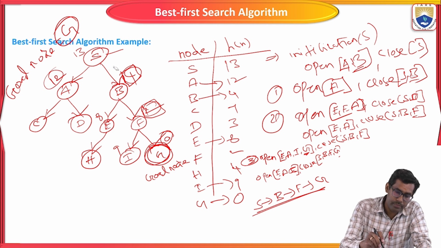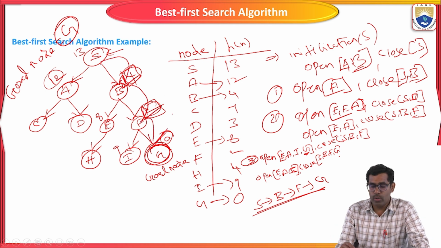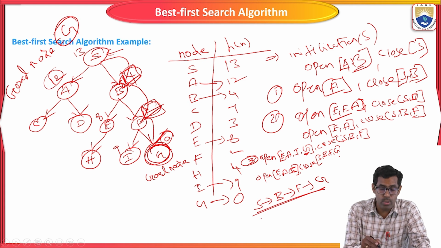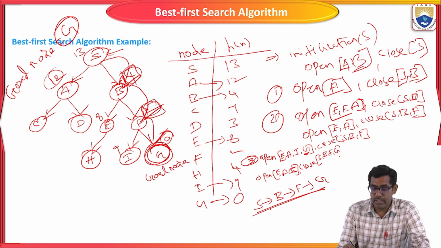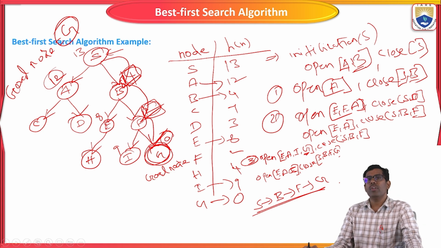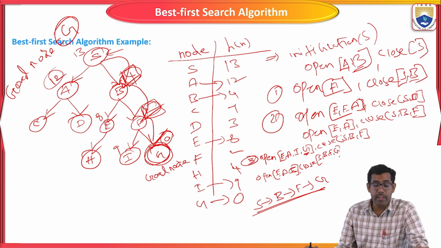Sorry, how are we going to travel here? So S to B, B to F, F to G. Okay, S to B, B to F, F to G. If you want to calculate the distance of each and every node, we have to calculate it.